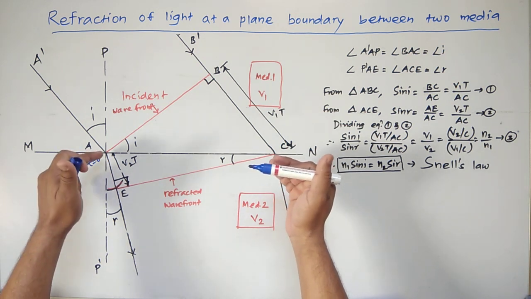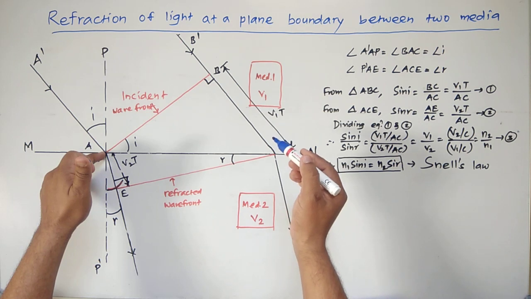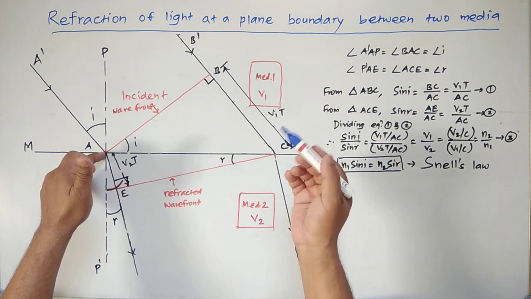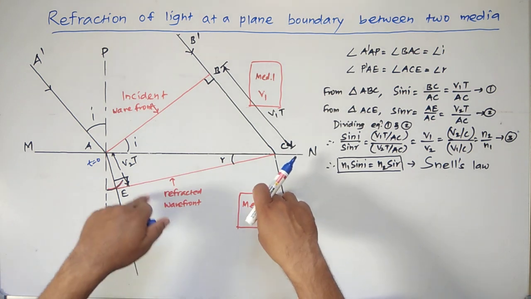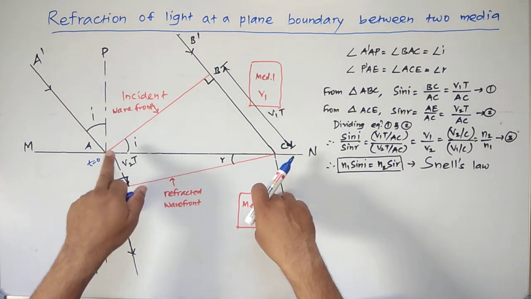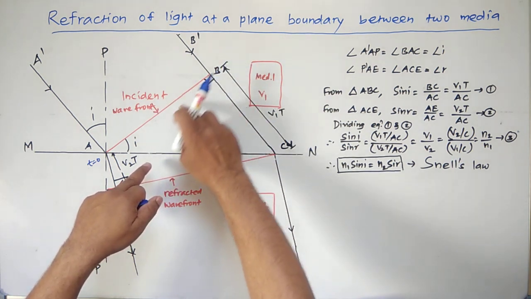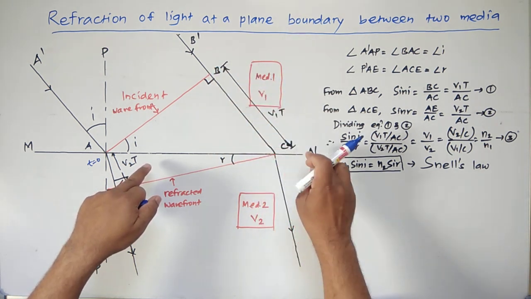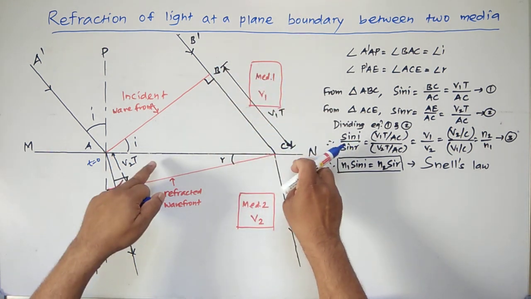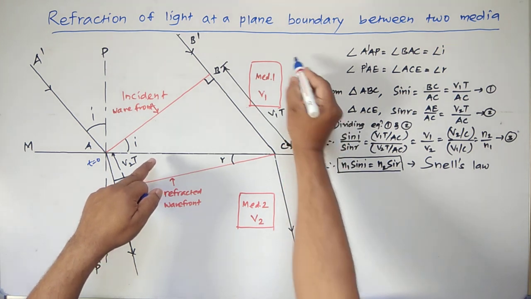It means that this point A, which acts as the source of secondary waves, will emit the secondary waves in the second medium, that is in medium number 2. Now meanwhile, the point B of the incident wavefront AB will touch the refracting surface MN at the point C in time t.